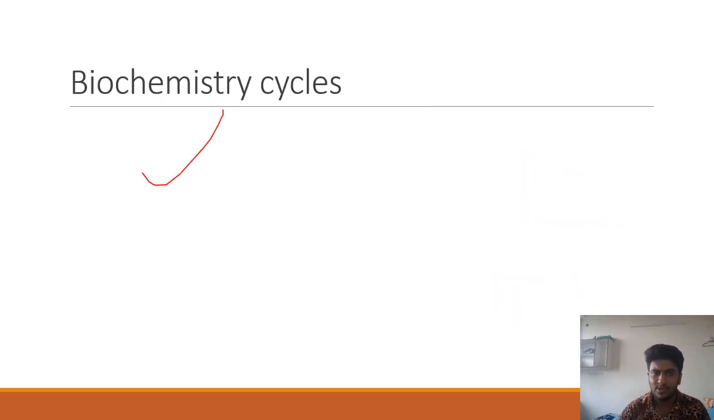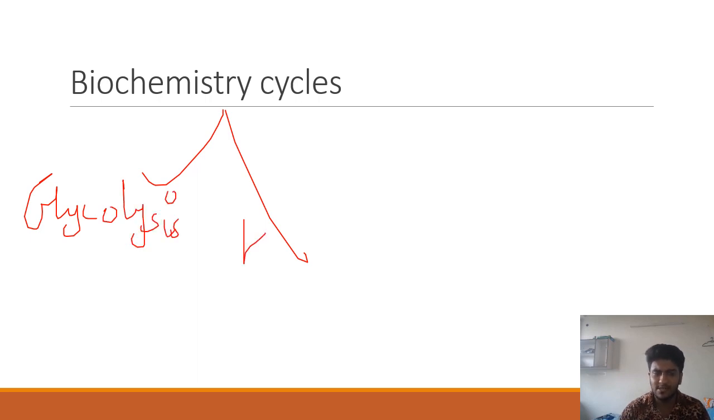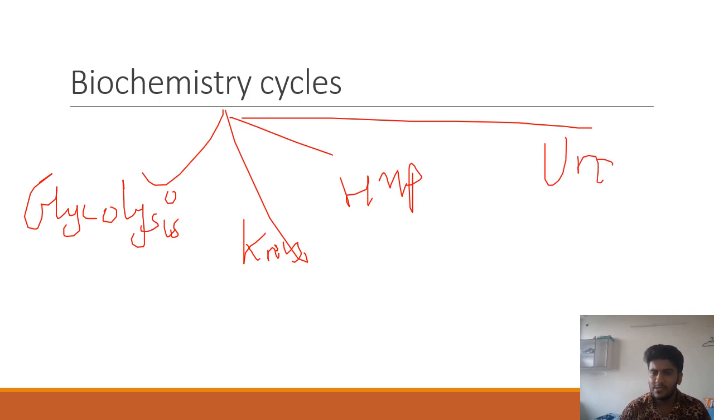Biochemistry cycles. There are basically different cycles, and every year there is one question from cycles, and you can expect this year as well. Glycolysis, Krebs, HMP, gluconeogenesis, glycogenesis, glycogenolysis, and the urea cycle. So these are the cycles. Will you study all the structures?